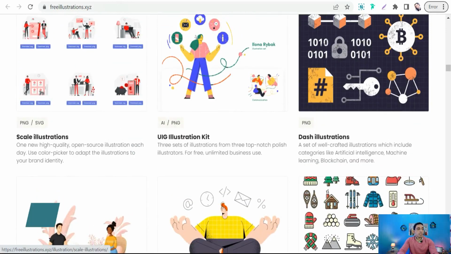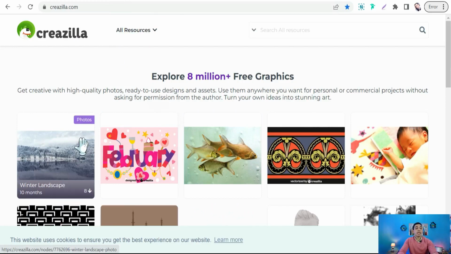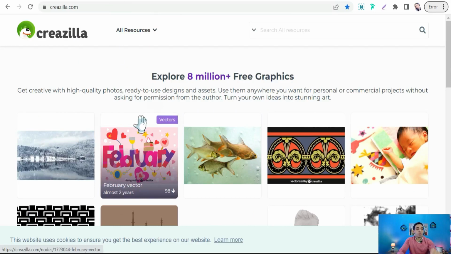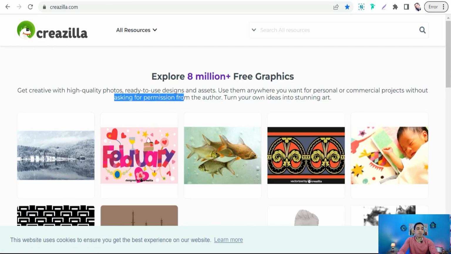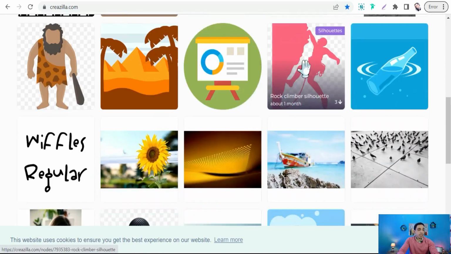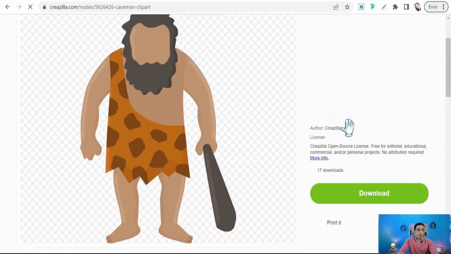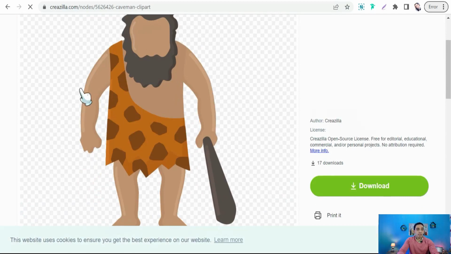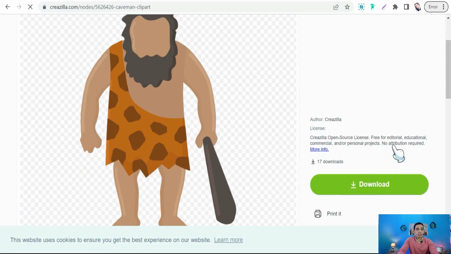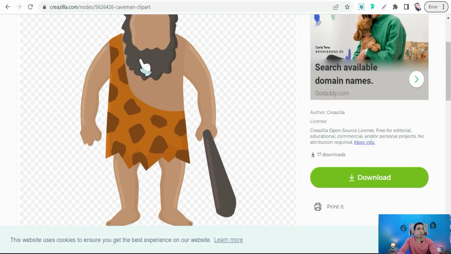And the next website quickly is Carousella.com. Here you can find over 8 million graphics, vectors, and illustrations for free for commercial and personal use, even without any attribution or permission from the author, as you see. For example, we can head to this vector for caveman clip art. And of course, you can download this art for free without even attribution, as you see.